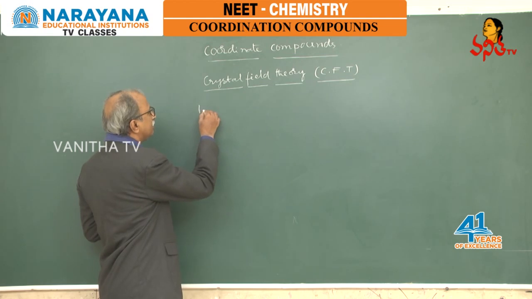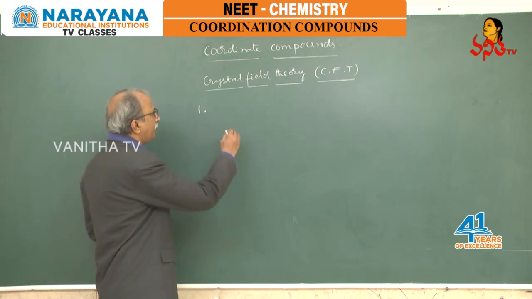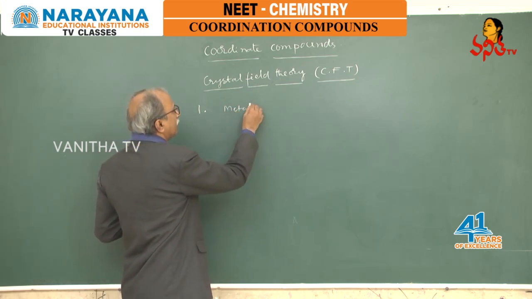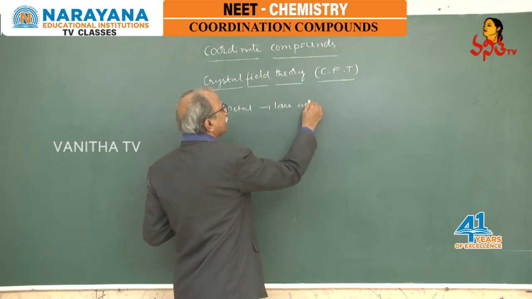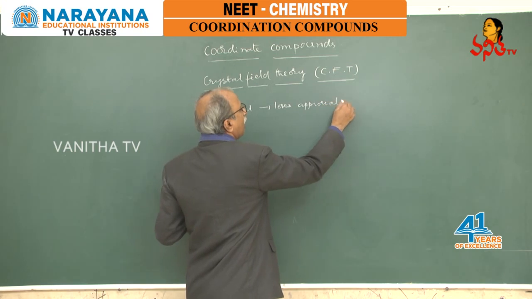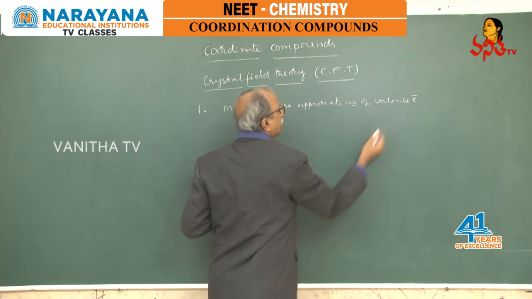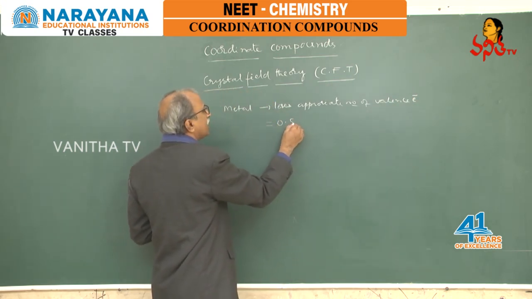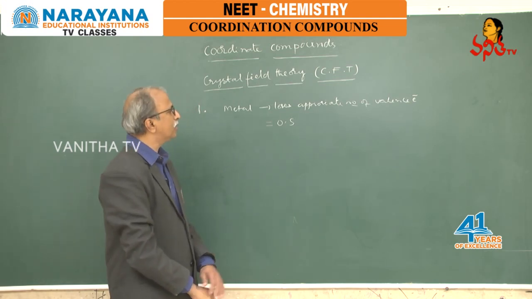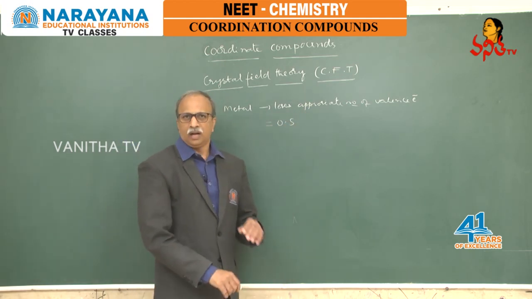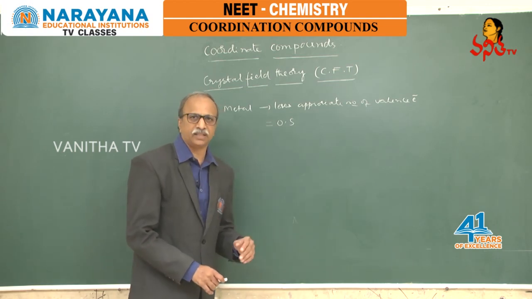According to this theory, during the formation of complex compounds, the metal loses an appropriate number of valence electrons, which is equal to its oxidation state. Here also, the same as in valence bond theory, the metal is losing an appropriate number of valence electrons, which is equal to its oxidation state present in the complex.